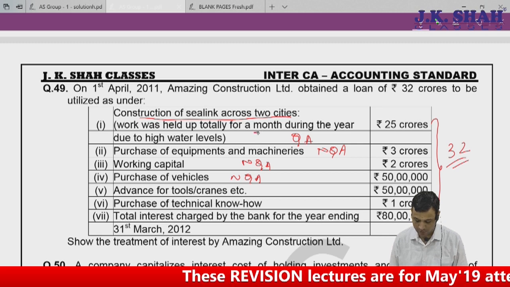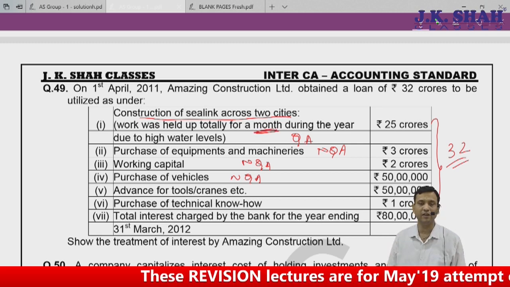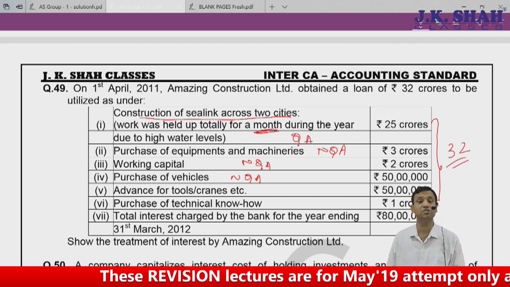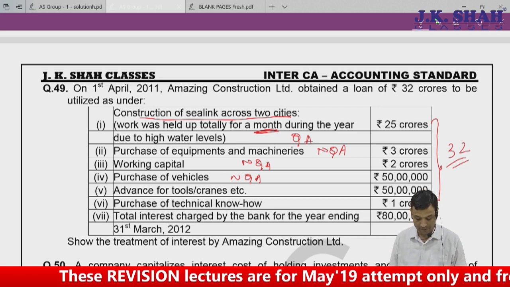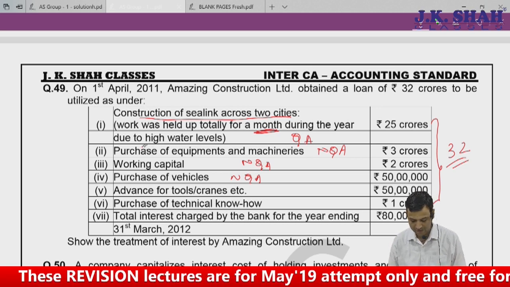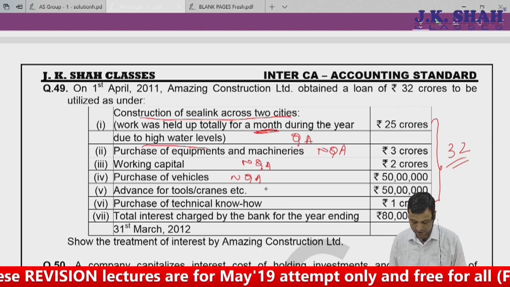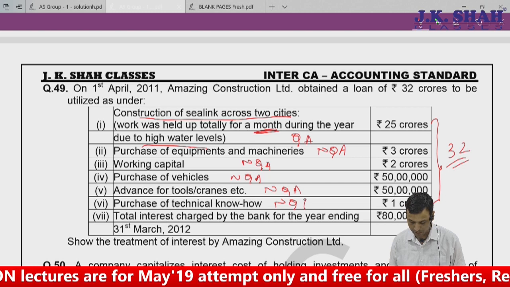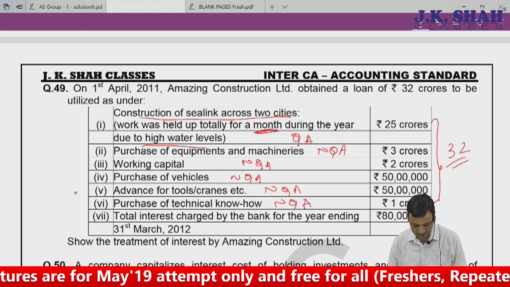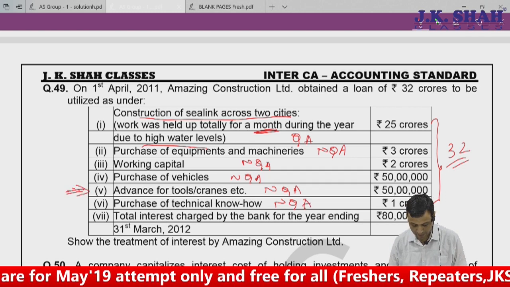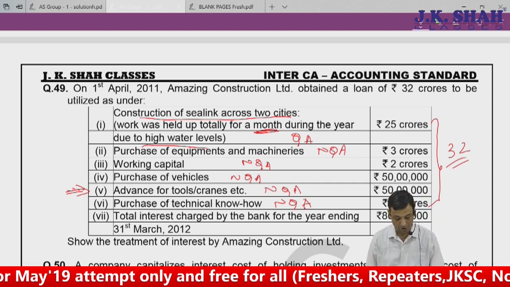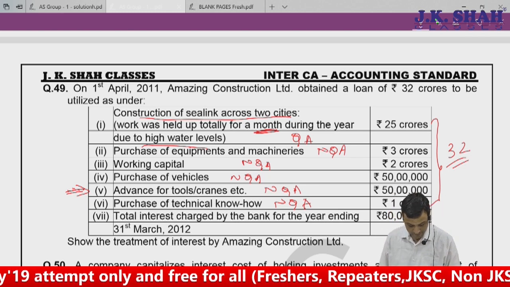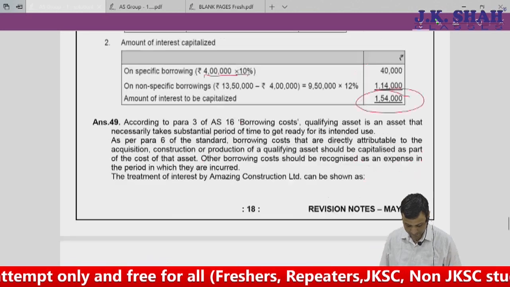Of course, though it was held for a month, it will have no impact because the suspension of work is done due to a normal reason, due to high water levels. It is a normal reason, it's part of it. Of course, advance for tools and crane is a non-qualifying asset. This is also a non-qualifying asset. For this, there is an illustration given by the module. Somewhere it has been considered as a qualifying asset, but our solution goes in this way.